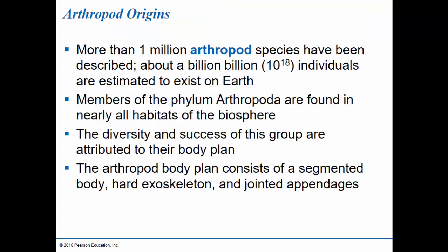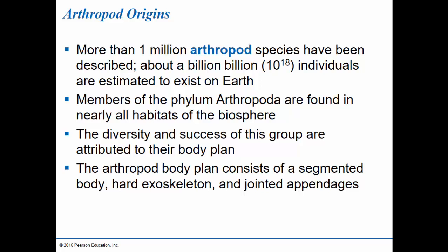There are actually more than 1 million arthropod species that have been described, okay, making it about half of all the described species of organisms on Earth. Okay, and way more than half of the number of described species of animals. Okay, so the arthropod diversity is really incredible.